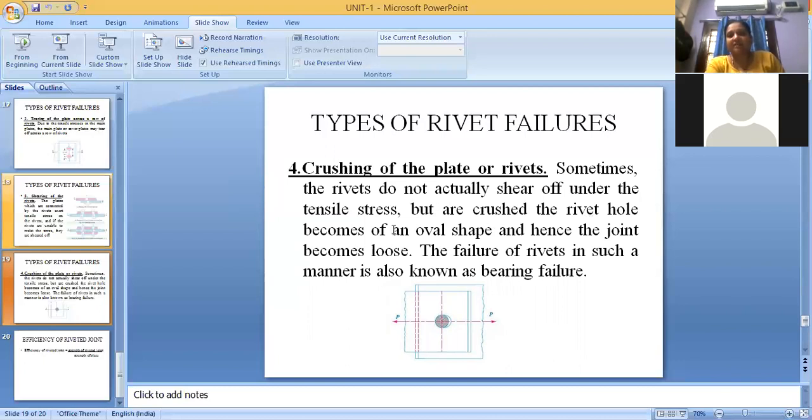The rivet hole becomes oval in shape, and hence the joint becomes loose. The failure of rivet in such a manner is also known as bearing failure. So if the 2 plates are moving, nothing will get broken, but the rivet will get crushed and come out. So this is the fourth type of defect.